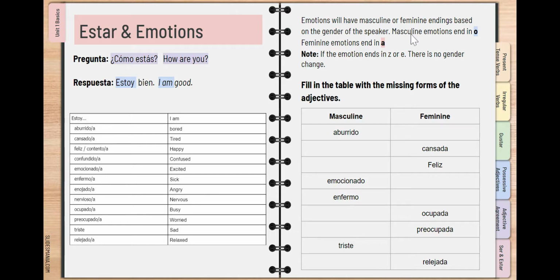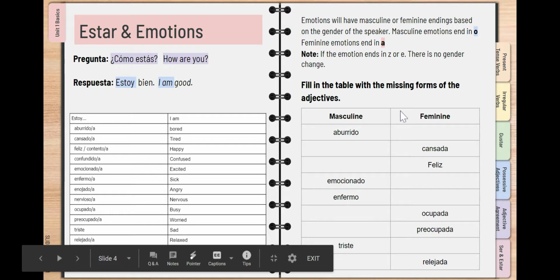So that means that the person who is speaking, if you are masculine, if you're a man, then your emotion is going to end in an O. And if you're a girl, then when you say an emotion, it's going to end in an A. But also note that if the emotion ends in Z or E, there's no gender change. So this only applies to the O/A's. So it doesn't apply to feliz or triste in our cases.